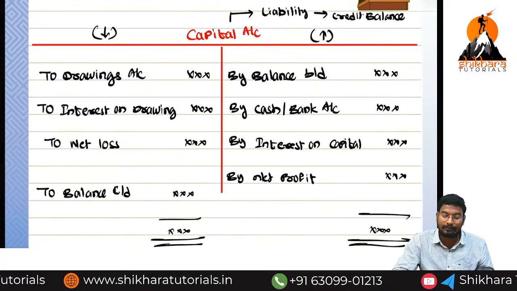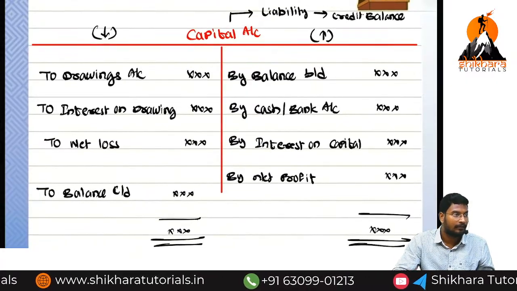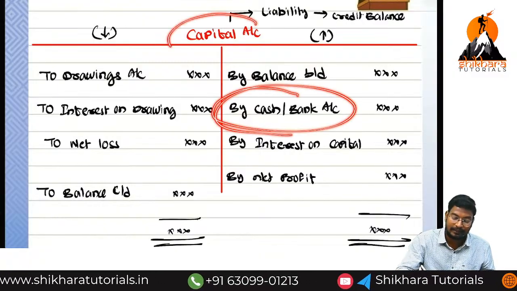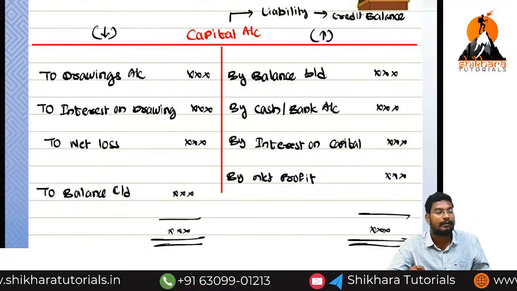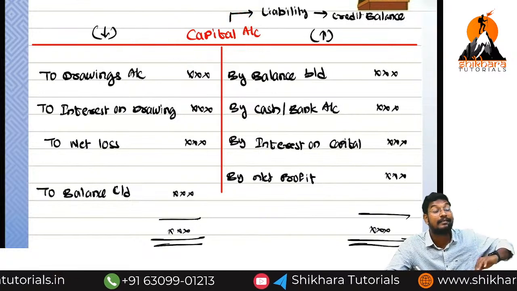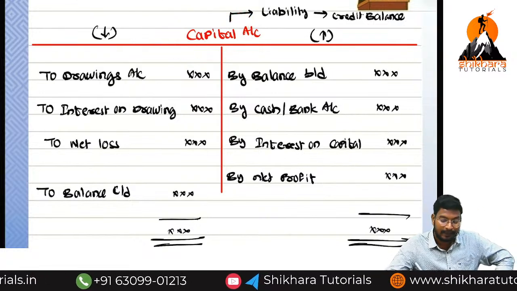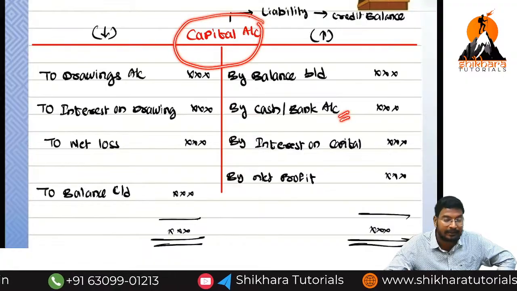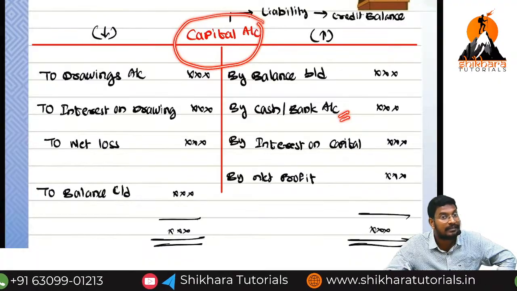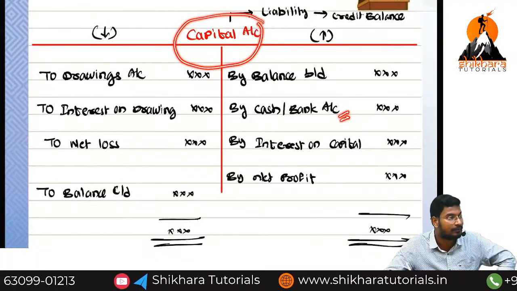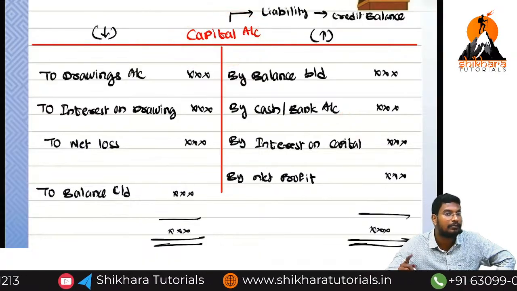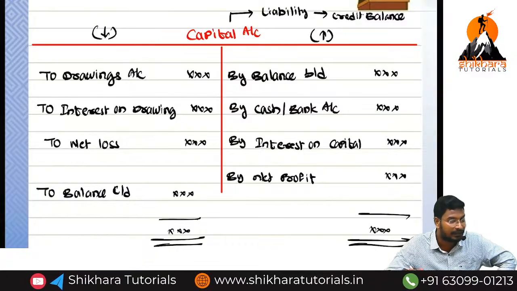So what is the entry for additional capital? Sir, is cash and bank debited or credited? Cash and bank is debited, and the capital account is credited. That means capital in the journal entry will be on which side? Credit side. So what is the entry? Cash or bank account debited to capital account.